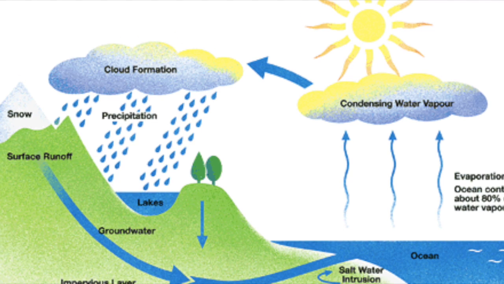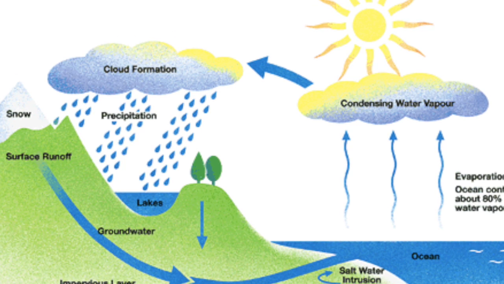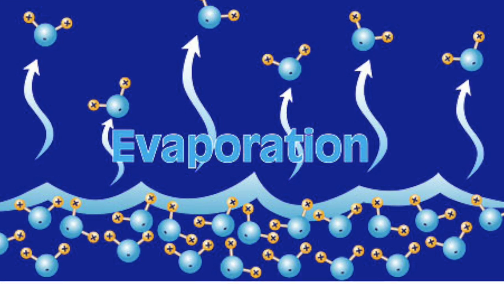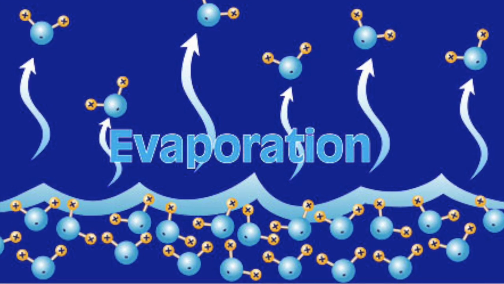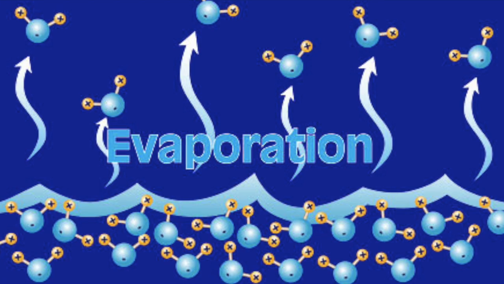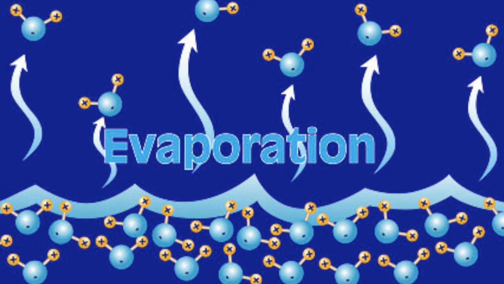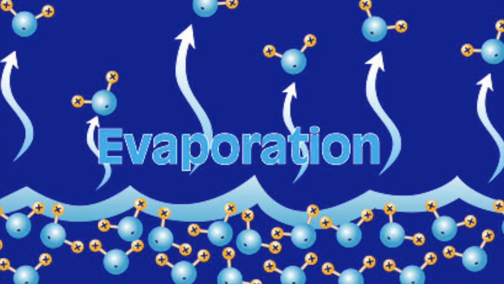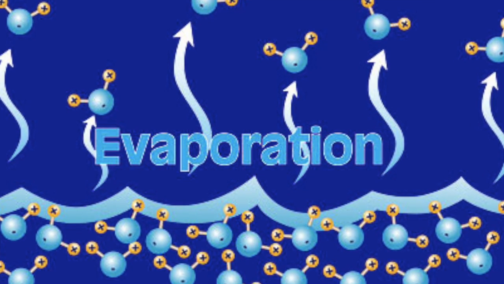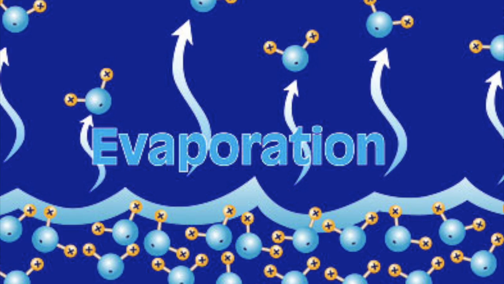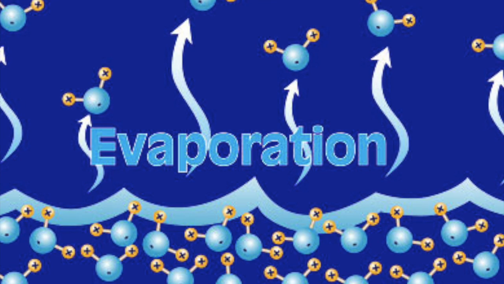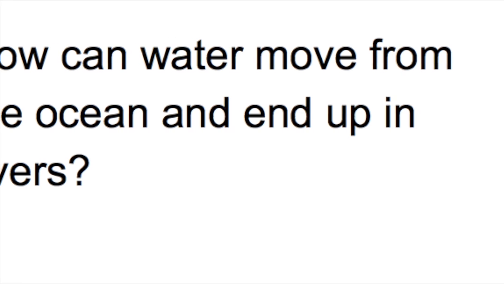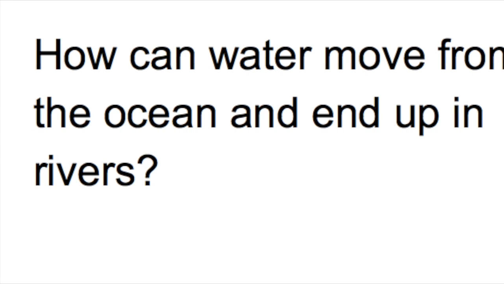During evaporation, the heat created causes energy, and that energy causes the hydrogen bonds of liquid water to move farther away, creating a gas. In the atmosphere, water vapor condenses and forms clouds. After enough water vapor has gathered together in the clouds, it cools off and falls back to the ground through precipitation.